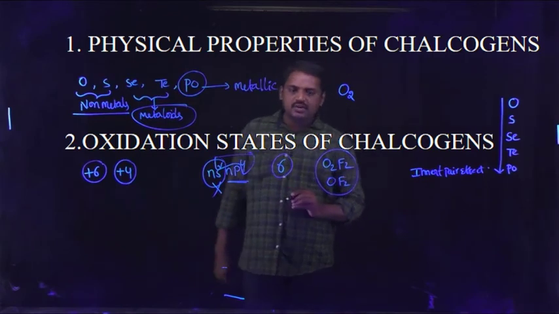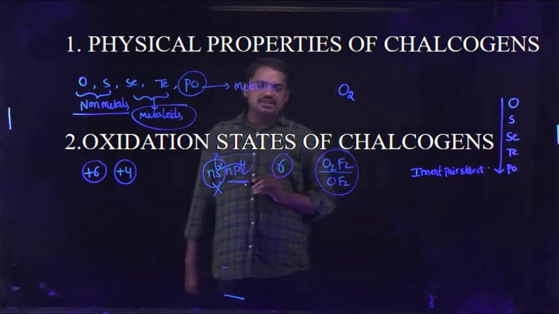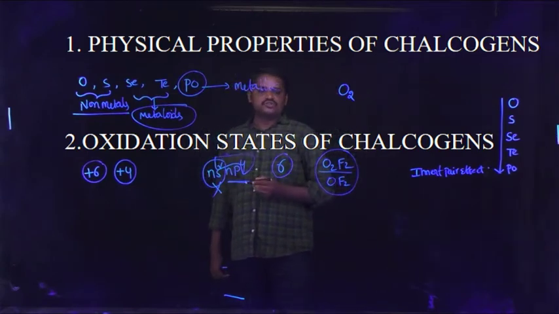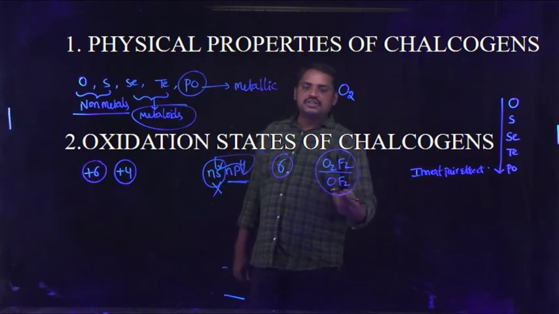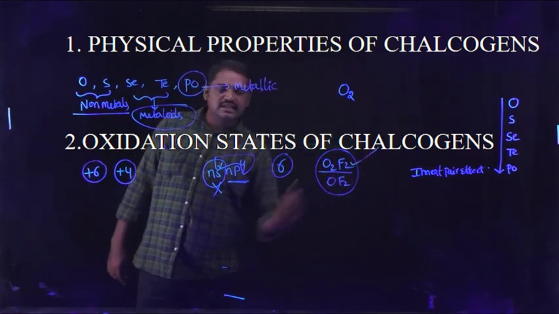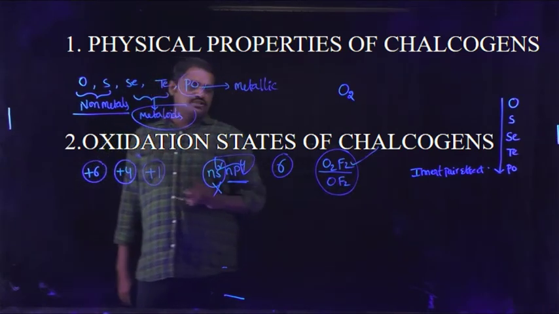For example, in O2F2, the central atom oxygen oxidation state: 2x minus 2 is equal to 0, so x is equal to 1. Oxygen exhibits a +1 oxidation state.